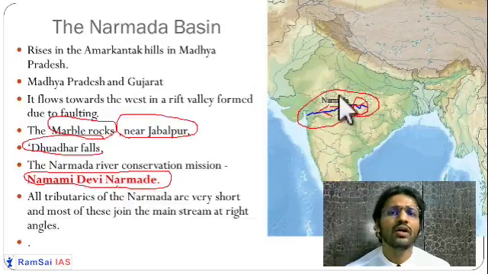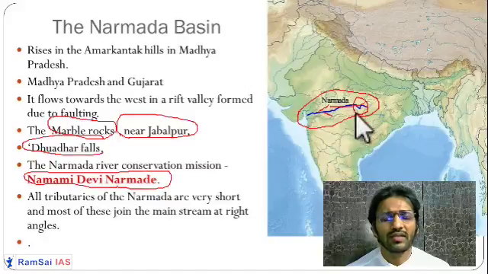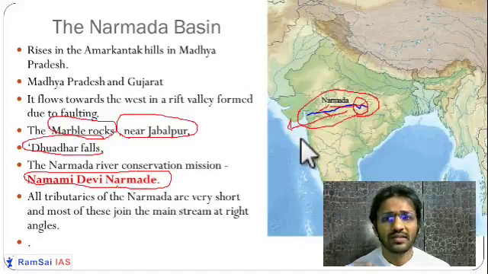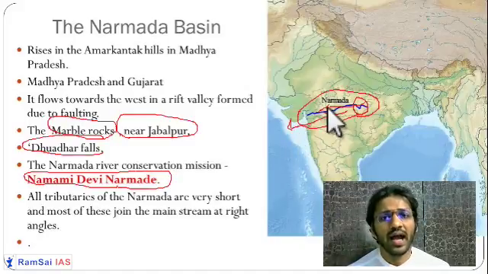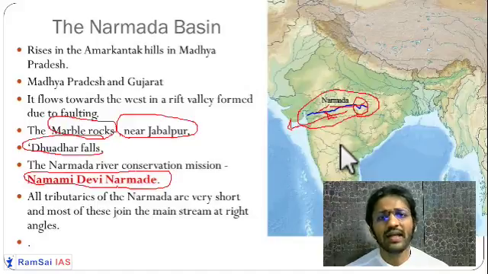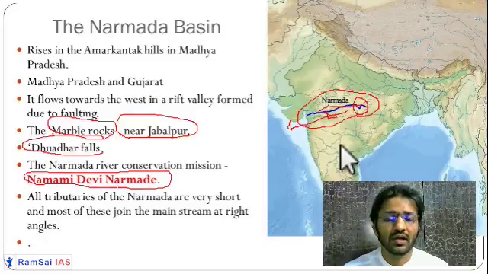Okay, since these are very short rivers, their tributaries are also very short. Plus they are flowing very quickly to the Arabian Sea. So their tributaries are very short, and they meet the main river at a right angle. So they make a right angle while meeting the river Narmada. We are going to see this when we study the types of drainage patterns.